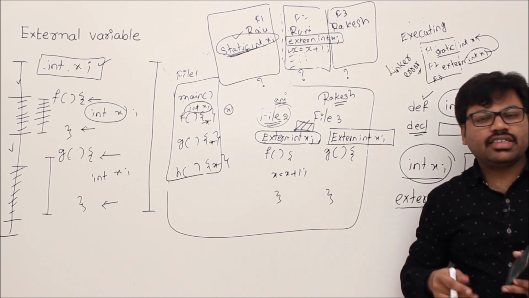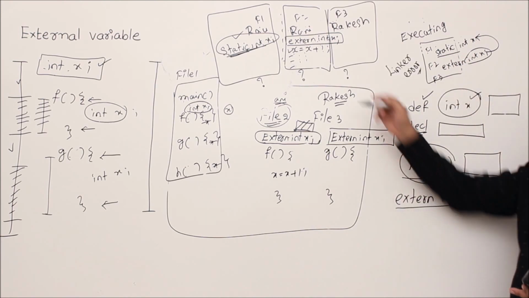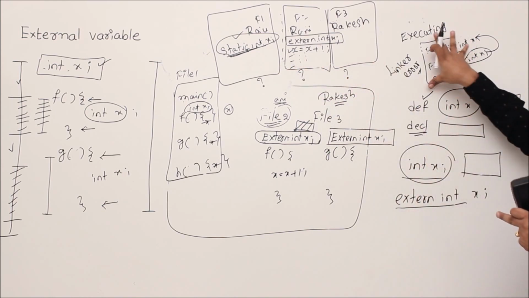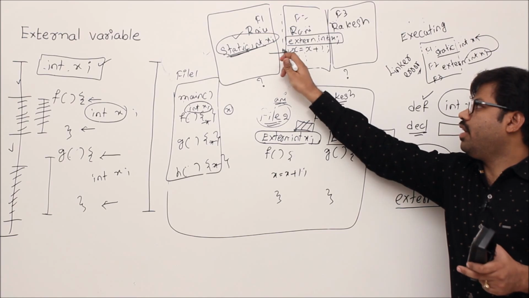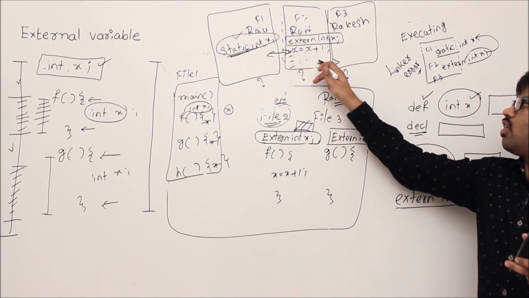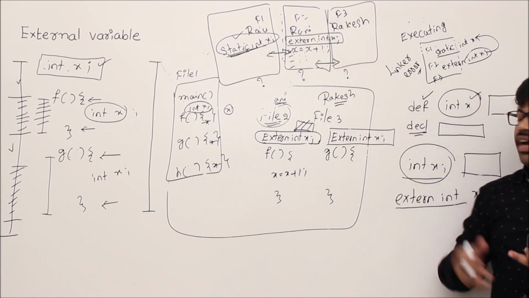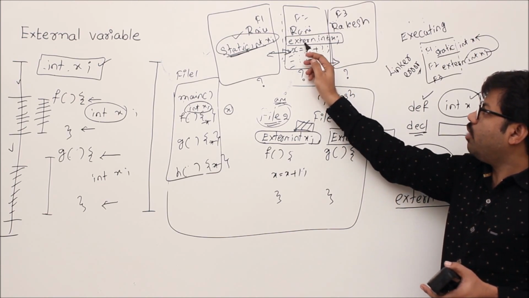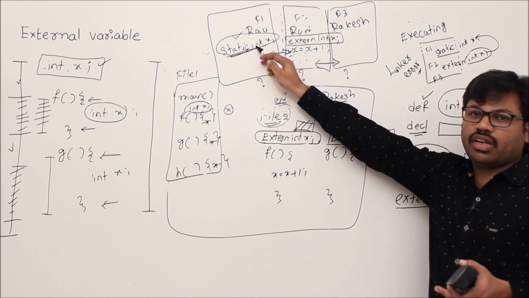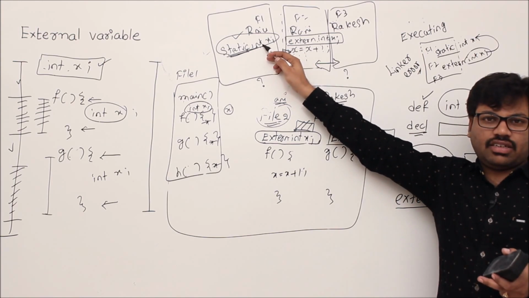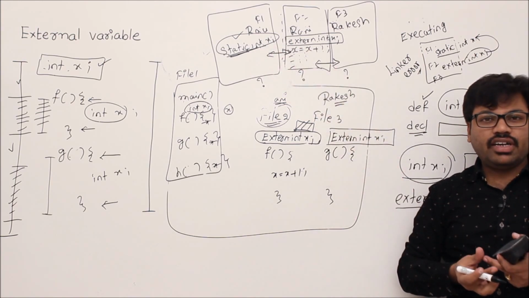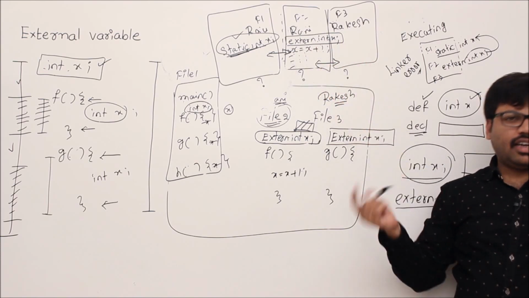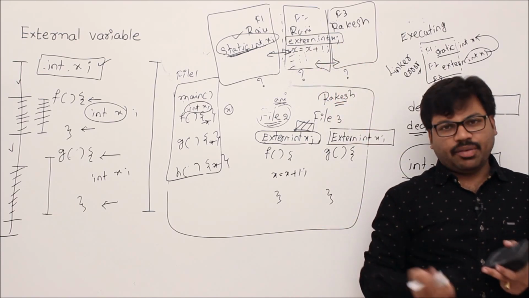So why is it a linker error? While compile time you don't get any problem. While linking time, that means whenever you want to execute a program, we'll merge them, right? The merging process is called linking. So while linking time, your compiler understands that this variable is not at all allowed. That means this variable has a restriction. When your compiler learns it while linking time, then it gives an error at that time. That's why it is a linking time error.